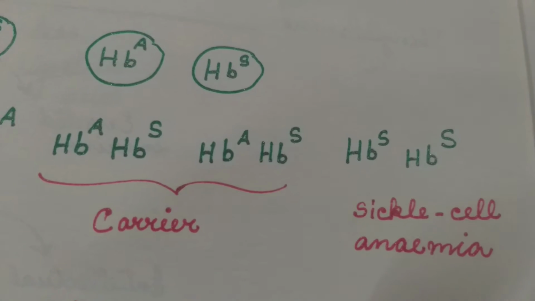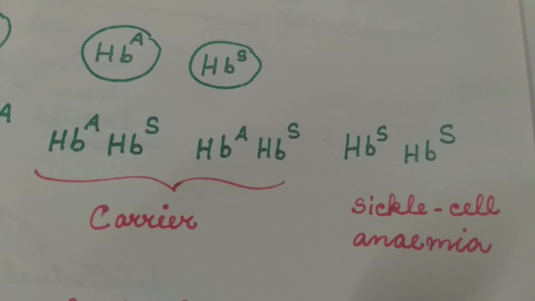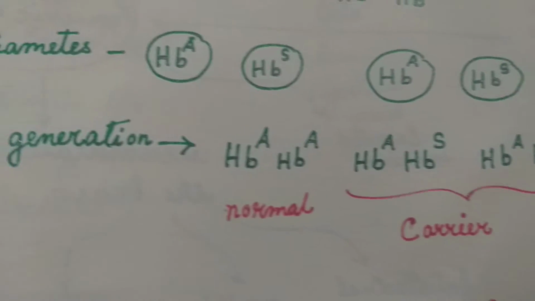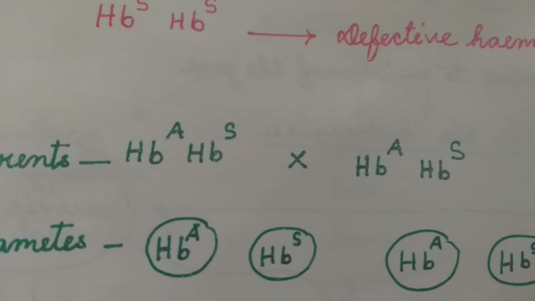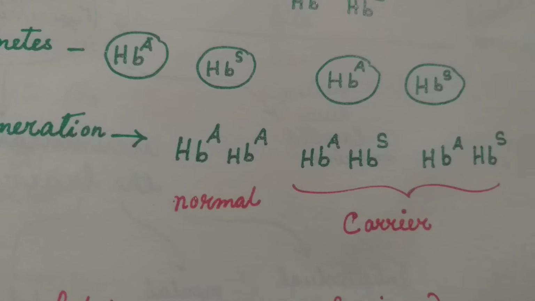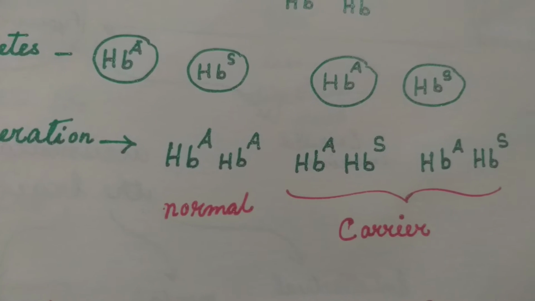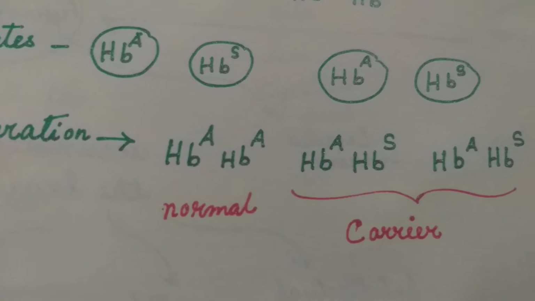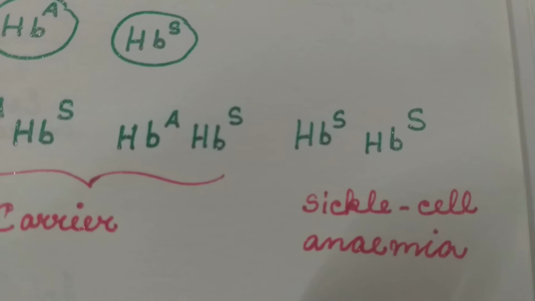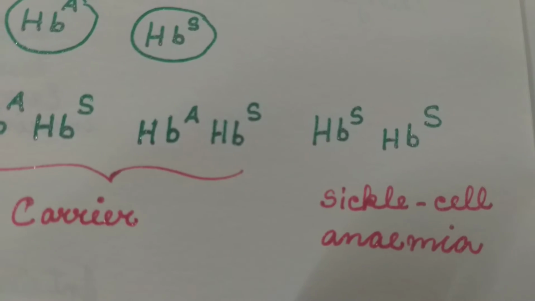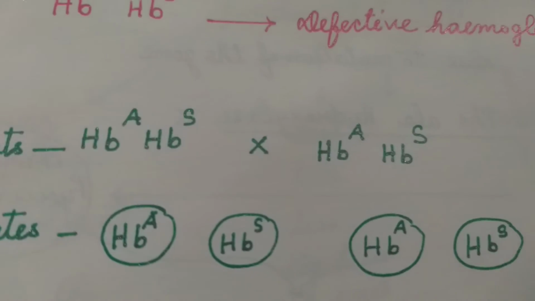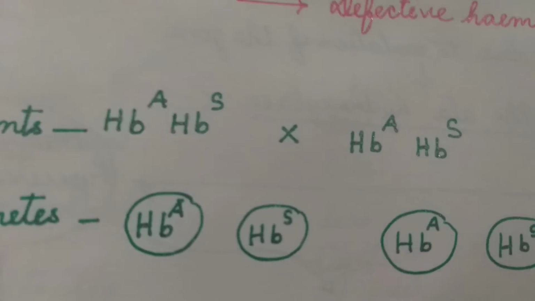Homozygous recessive individuals are born. Sickle cell anemia is expressed in the offspring only when the parents are heterozygous, both the parents are carriers. Normal child, carrier children, and affected child. The sickle cell anemia is expressed in the family if both the parents are carriers or heterozygous.